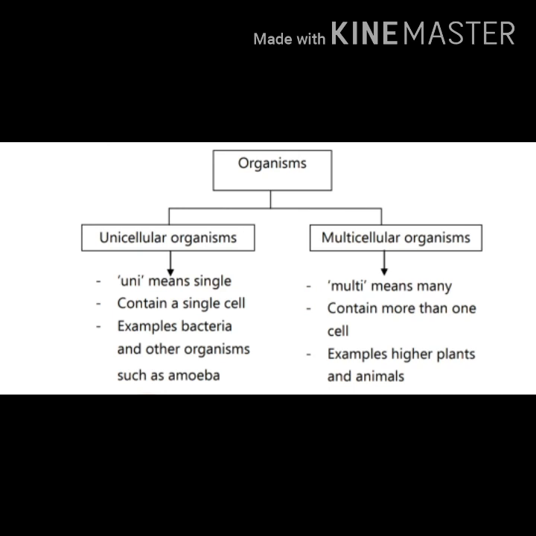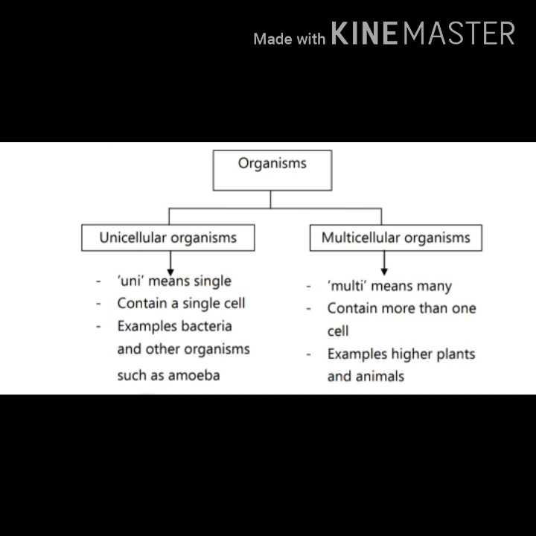The organism which is made up from one single cell is known as the unicellular organism. For example, amoeba. The organism which is made up from many cells is known as the multicellular organism. For example, animals.